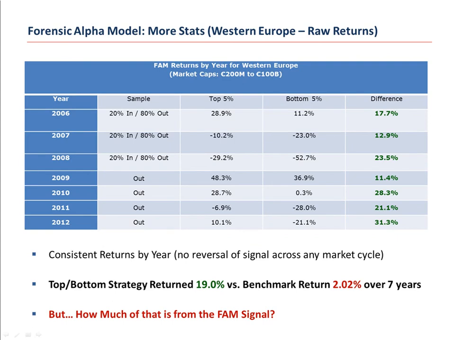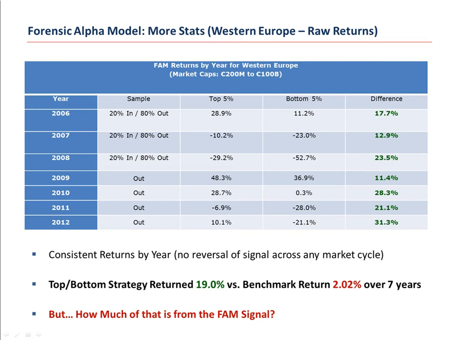Just a quick review. Again, our unoptimized results by year for FAM in Western Europe. You can see on the right-hand side, every single year, the top-rated 5% of companies outperform the bottom-rated 5% of companies, regardless of the market cycle. You can actually see the signal getting a little stronger in our out-of-sample years.